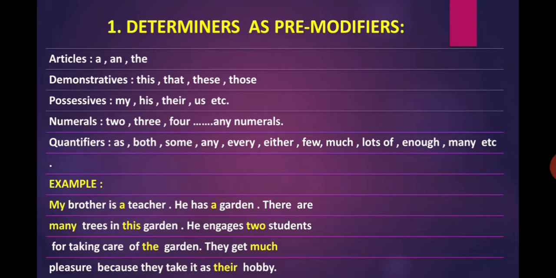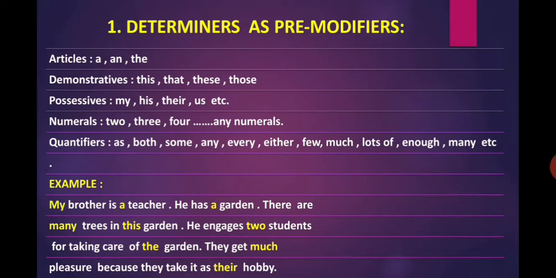My brother is a teacher. He has a garden. There are many trees in this garden. He engages 2 students for taking care of the garden. They get much pleasure because they take it as their hobby. In this passage, the first sentence: my brother is a teacher. Here, my is a determiner and it is giving the information about brother.